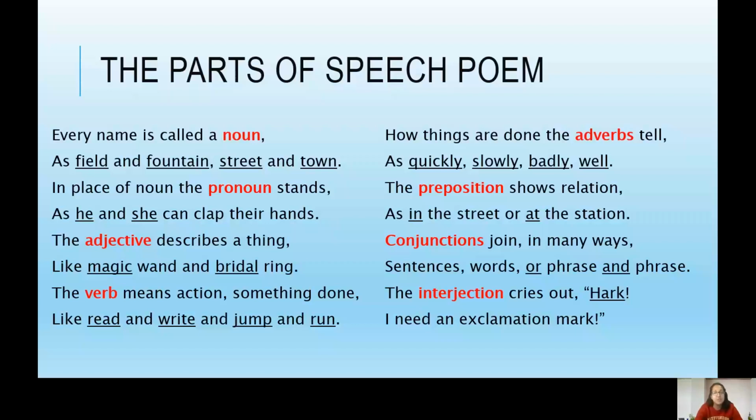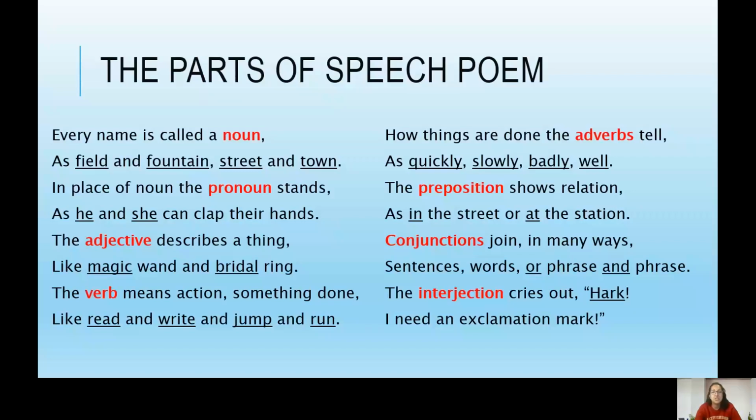Every name is called a noun, as field and fountain, street and town. In place of noun, the pronoun stands, as he and she can clap their hands. The adjective describes a thing, like magic wand and bridal ring. The verb means action, something done, like read and write and jump and run. How things are done, the adverbs tell, as quickly, slowly, badly, well.